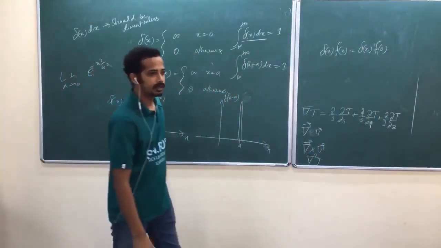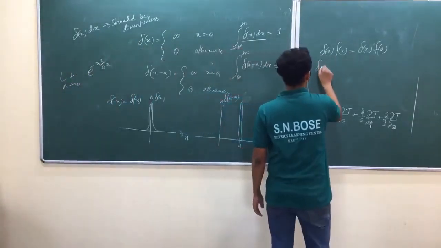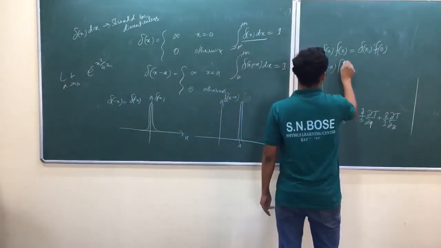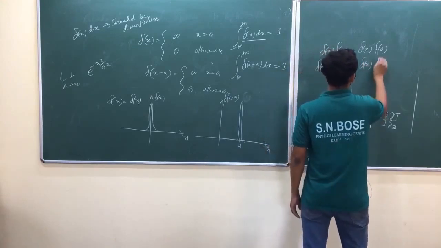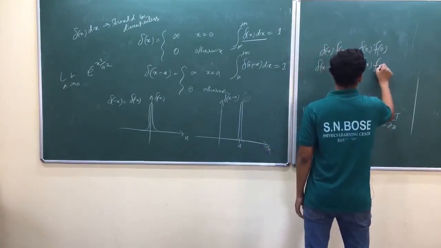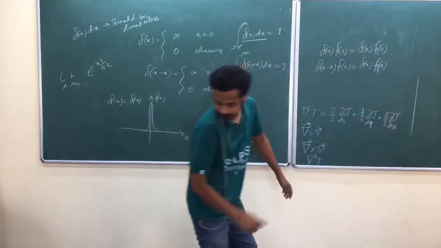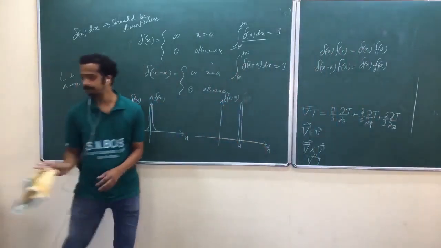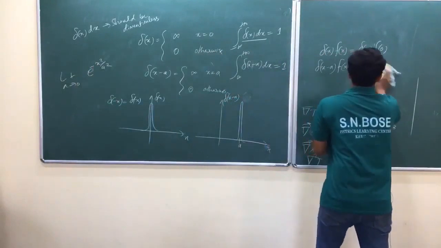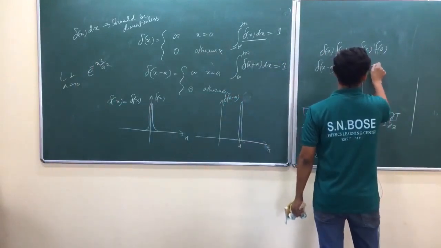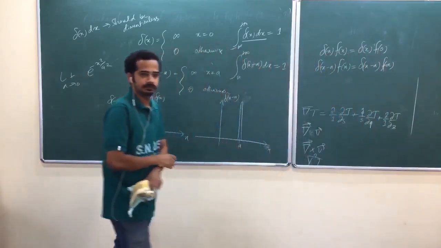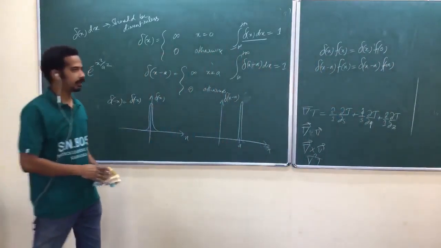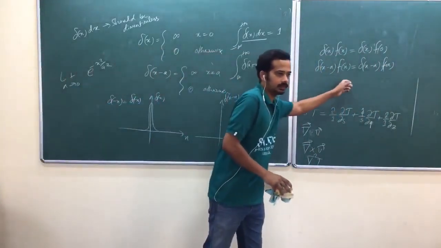It will behave like that. Or delta of x minus a into f of x is equal to delta of x minus a into f of a. And somewhere in some problem we are going to use this one, okay.